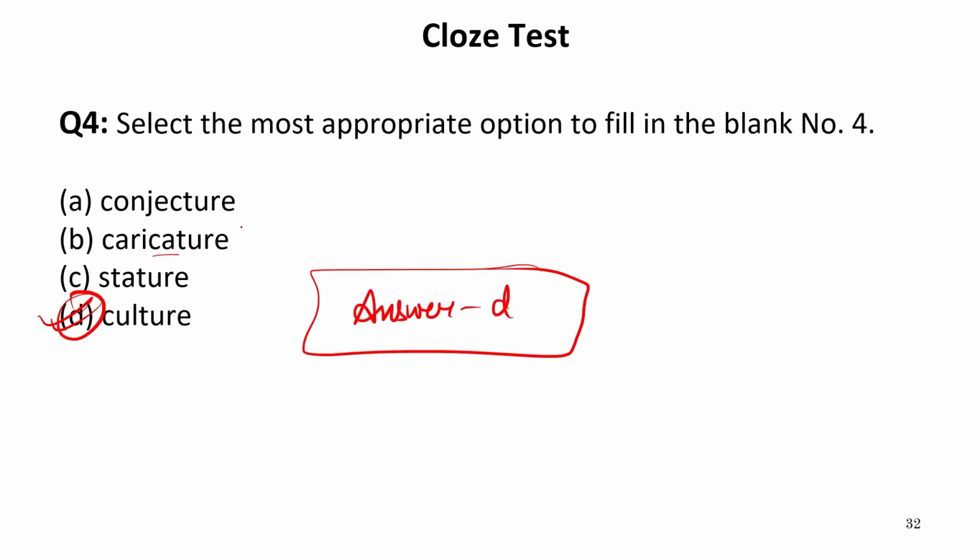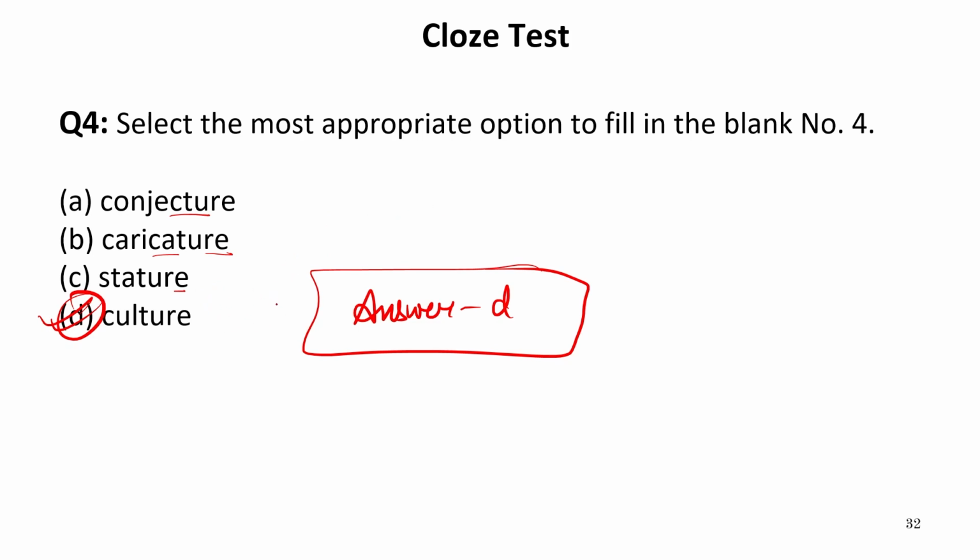There is culture. Other words do not suit according to the sense of the sentence, because conjecture means to guess about something which is not true, but we are just guessing it without any evidence, without any proof. Caricature refers to the funnier presentation of a person. Stature refers to the tall height, or when a person is high in his opinion or position.